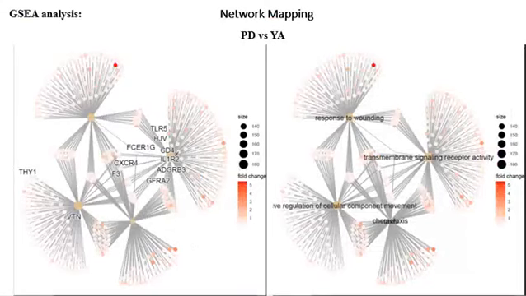From this network mapping of GSEA analysis, we can see that the transmembrane signaling receptor activity and the response to bonding are identified to be the most important pathways that are differentially negatively enriched in the Parkinson's disease versus young adult analysis. There are a lot more pathways or receptor activities shown here, but these are the most important and highly negatively expressed pathways.